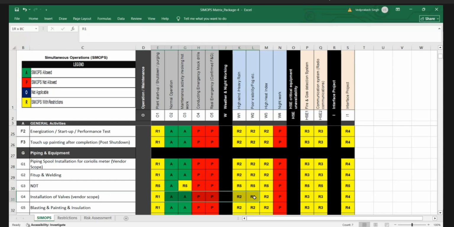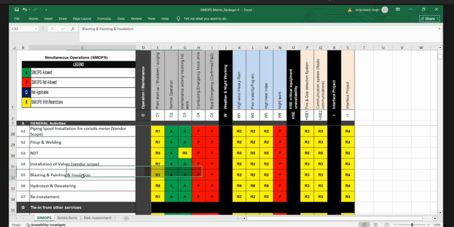We are keeping the same restrictions as earlier for all the scenarios, all the activities during normal operation, weather, and HSCS unavailability. Blasting, you are going to do blasting and painting. Is blasting allowed there? Santosh? Yes, if there is a field weld, we have to do the blasting and painting.